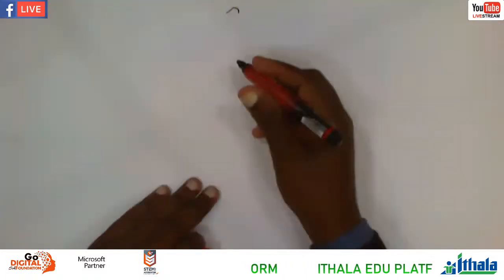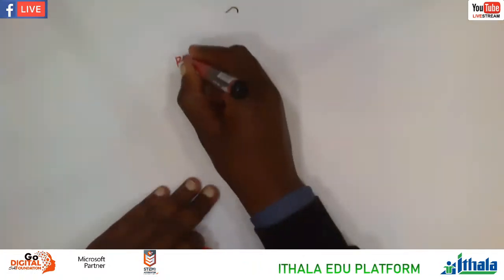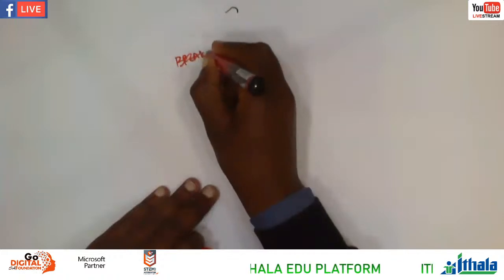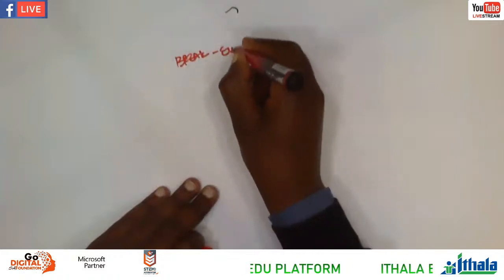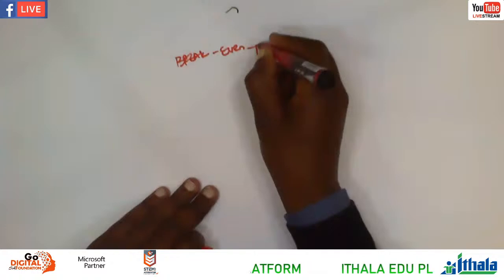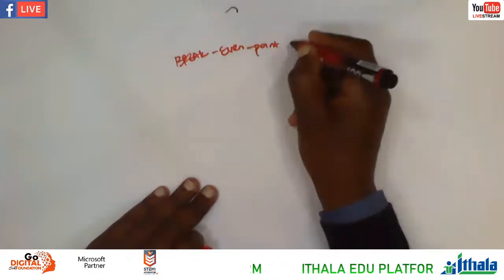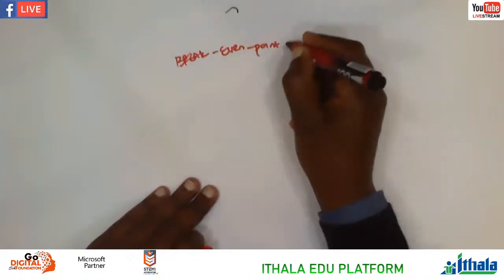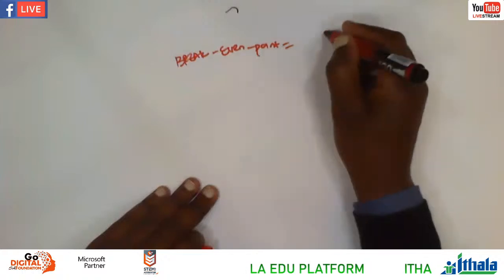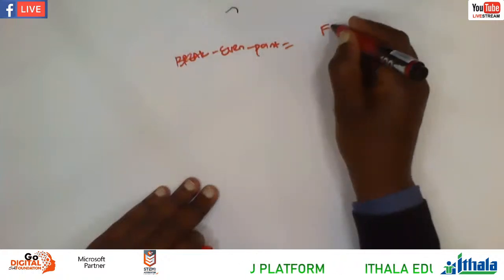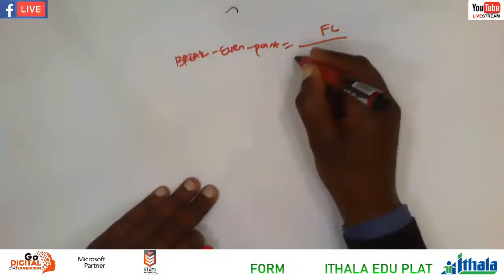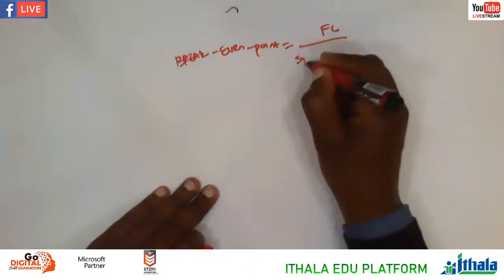Let's say we're calculating our break-even point. Remember the formula we said for break-even point, right? Break-even point is equal to fixed cost over selling price